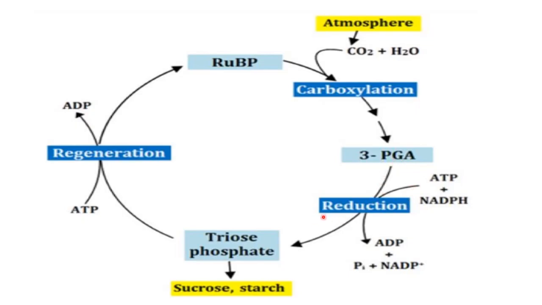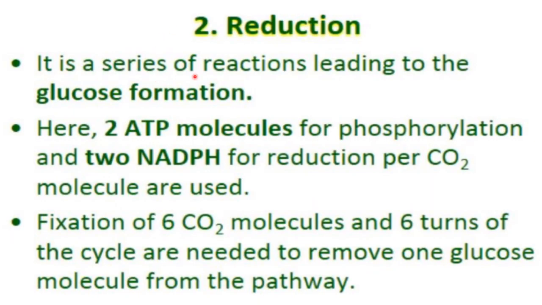Now, next step will be reduction. So let's talk about reduction. It is a series of reactions leading to the glucose formation. Okay, there will be many reactions. So it is a series of reactions which lead to the formation of glucose from PGA, right? Here 2 ATP molecules for phosphorylation and 2 NADPH for reduction per carbon dioxide molecule are used.